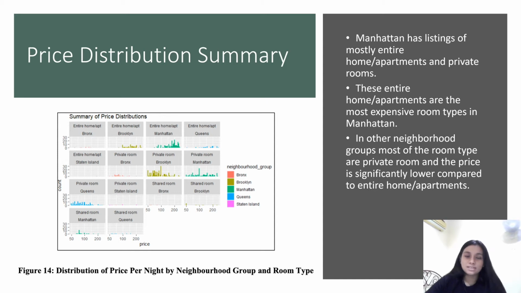Entire homes or apartments have their prices range on the higher side, whereas private rooms are a little bit more well distributed. We can look over to other areas that have private rooms as well, and we can see that the prices are quite average. So we can say that prices for private rooms are much lower compared to prices for entire homes and apartments. If we look at the rest of the data, we can see that the rest of the areas have more listings in private rooms compared to other types of listings. So we can say that Airbnb listings for Manhattan are more on the expensive side compared to the rest of the areas in New York.